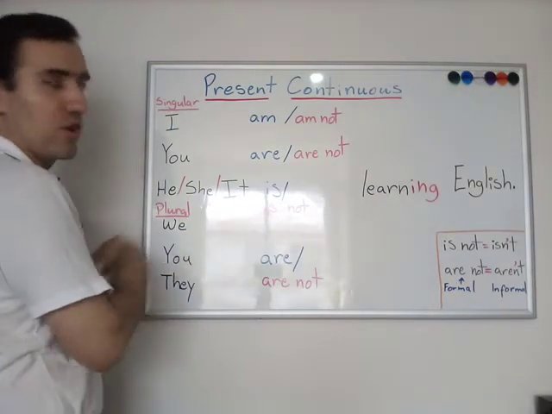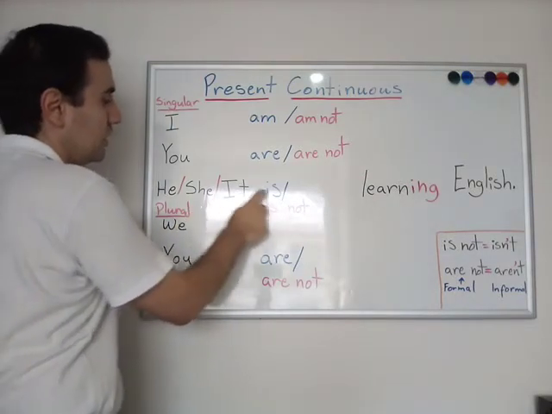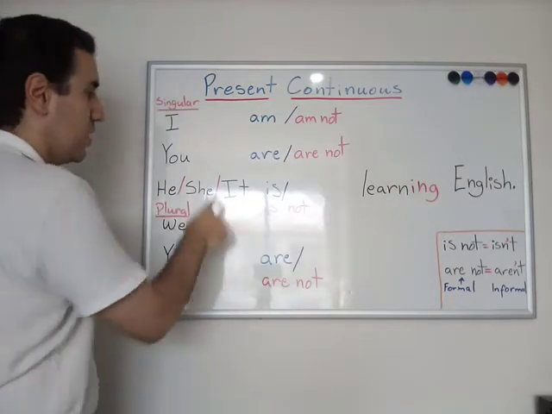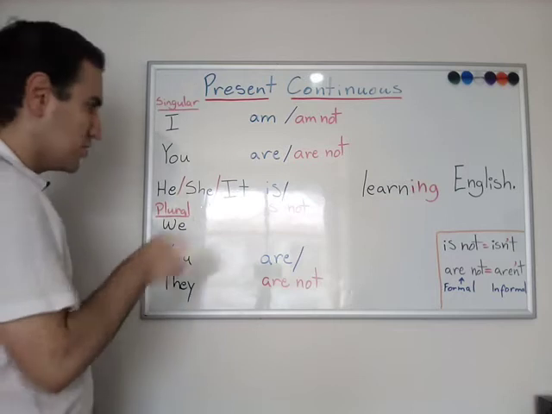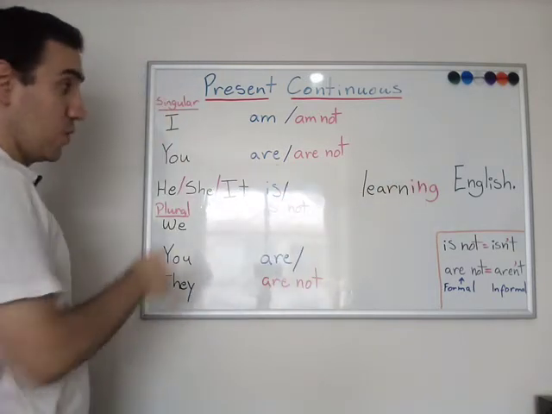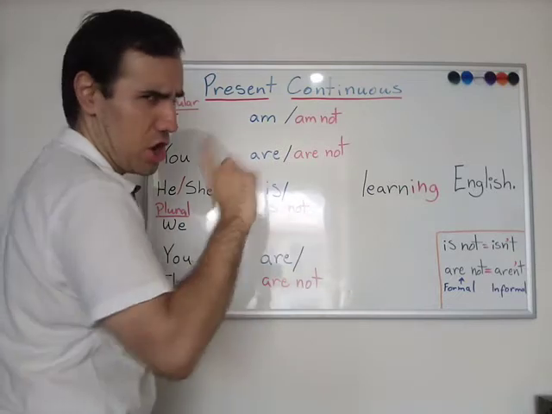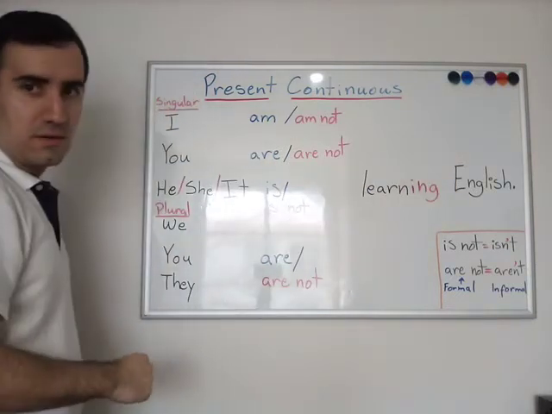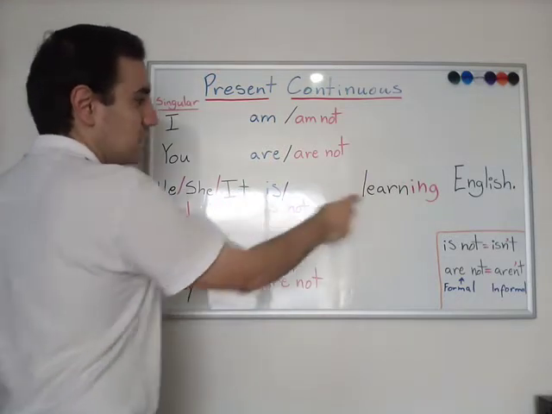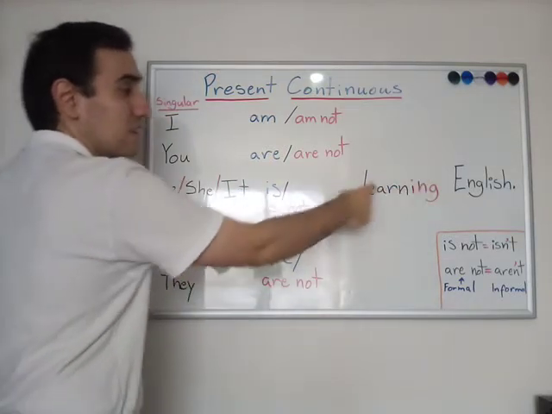If it's a girl, for example, she is learning English. If you have a dog learning English, it is learning English, or it is not learning English. If it's a boy, he is not learning English, or he is learning English.